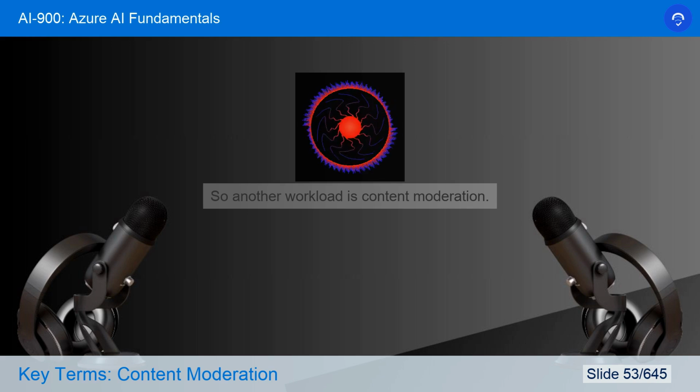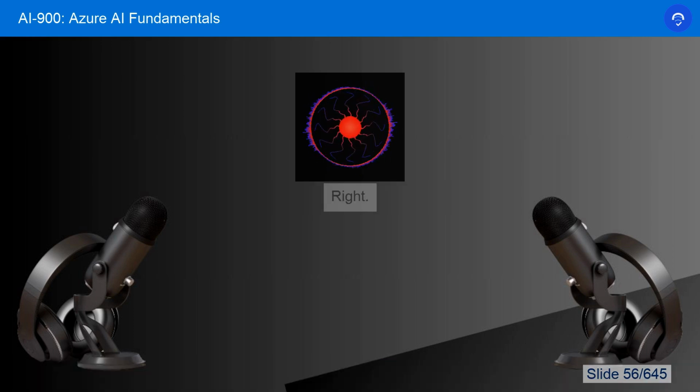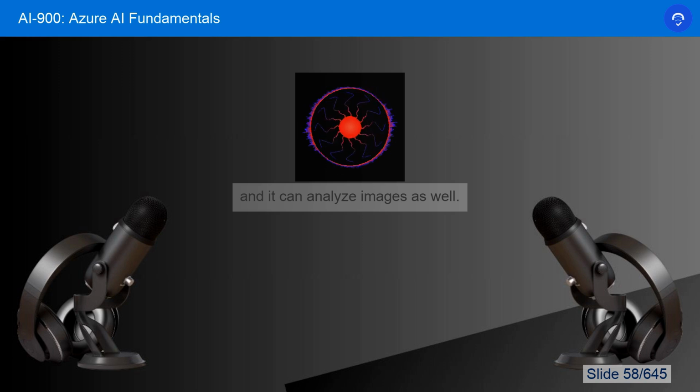So another workload is content moderation. This is super important for online safety, especially these days. Right. Well, Azure AI content safety goes beyond just text analysis, and it can analyze images as well. So it's a really valuable tool for online platforms, and I think especially in education. Definitely. Just think about how this can help create a safer online learning environment for students.